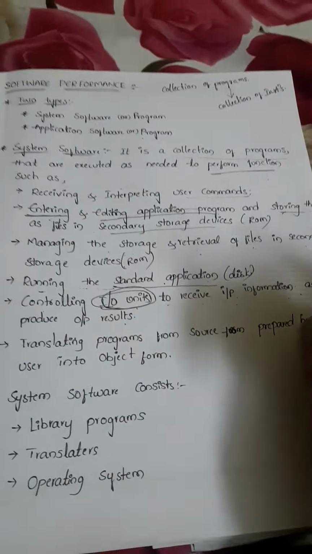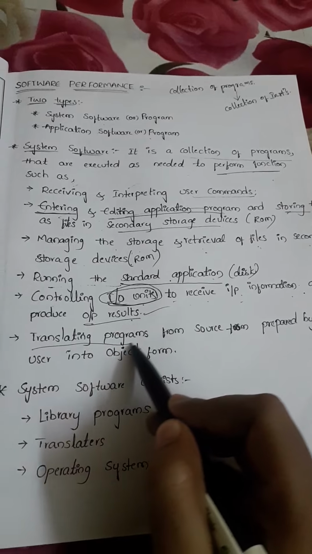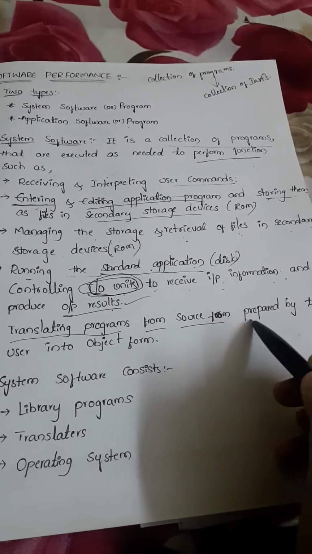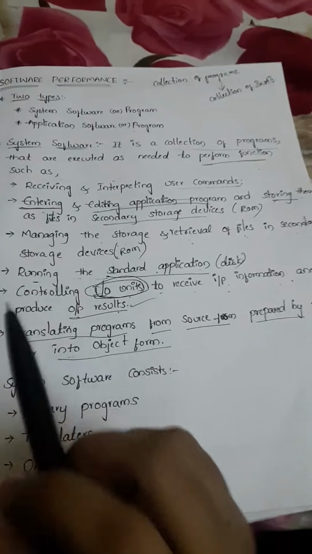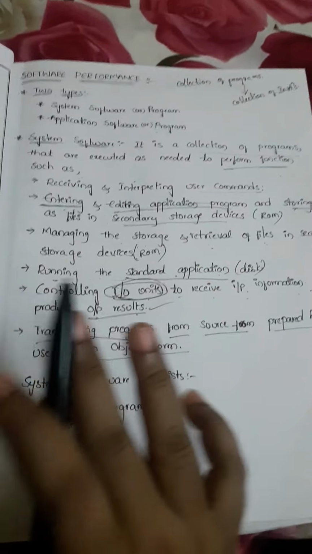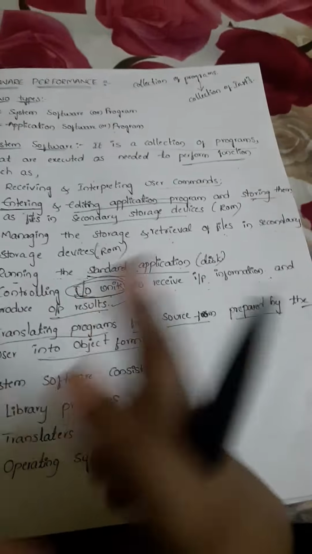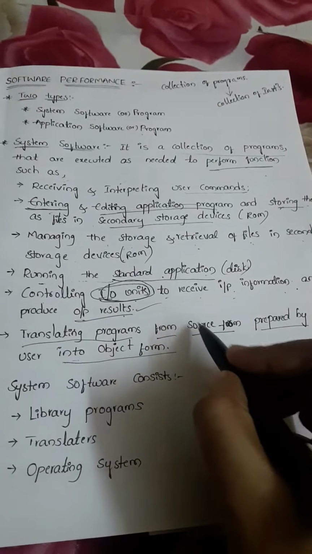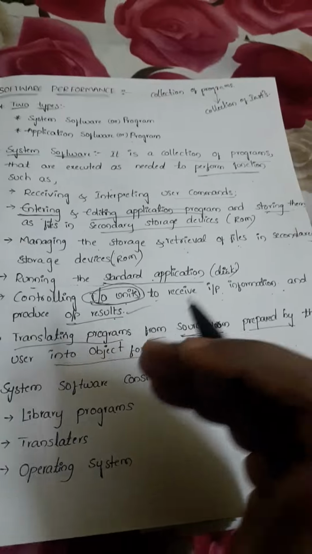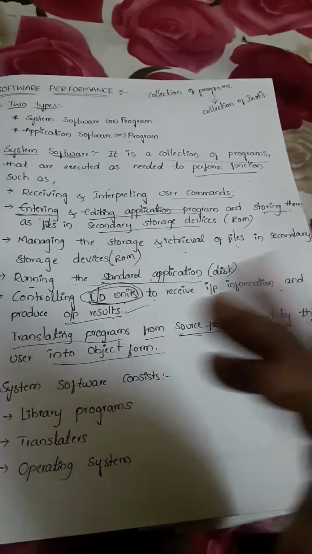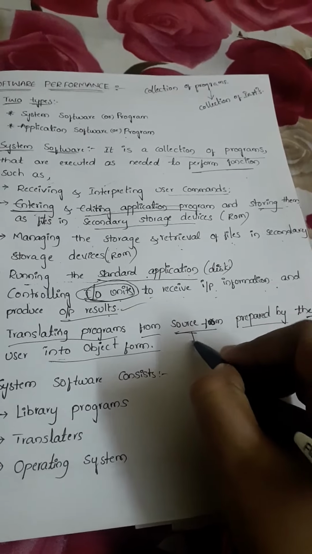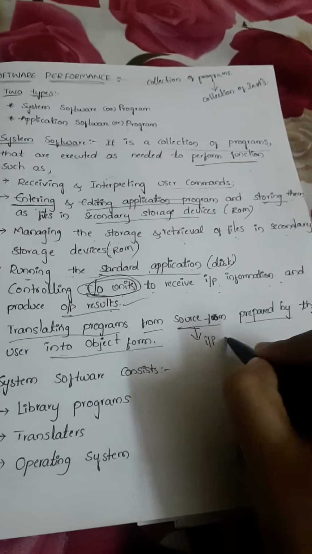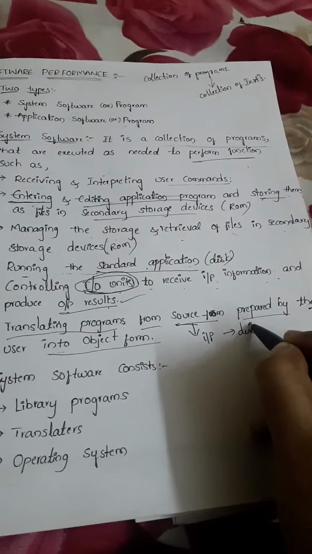Another function is translating programs from the source form prepared by the user into object form. That means translating capacity also exists in the system software, from source form to object form. Source form is nothing but the input, and we can represent it as source to destination, that means input to output part.